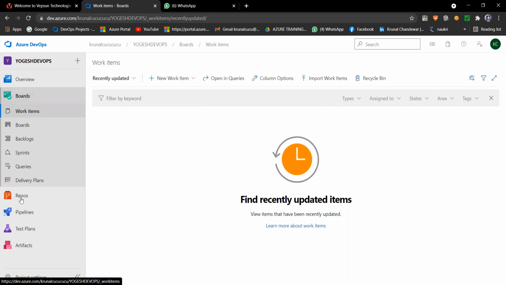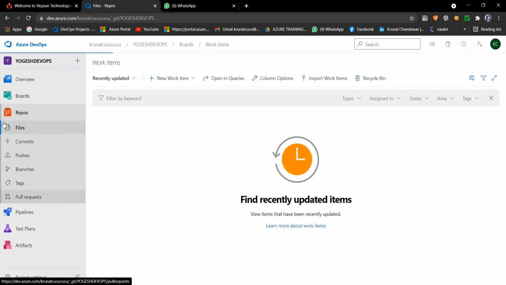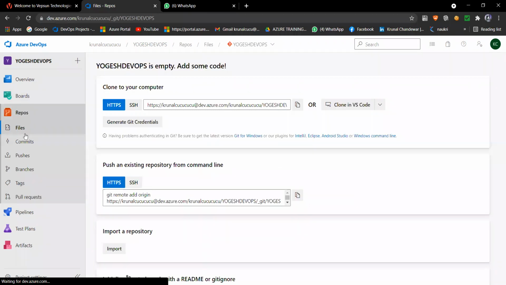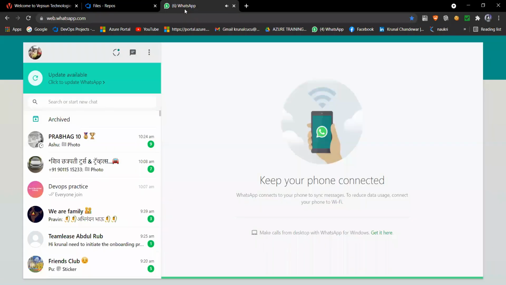And repos, everyone knows repos. We use repos when we want to give any code. For example, now I'm giving one code here, like hello world.